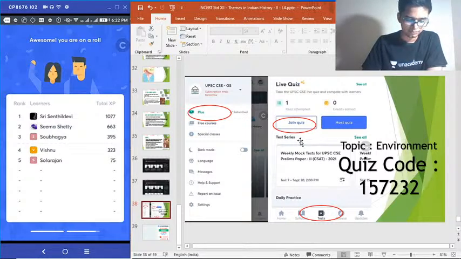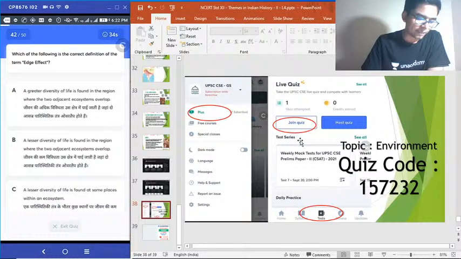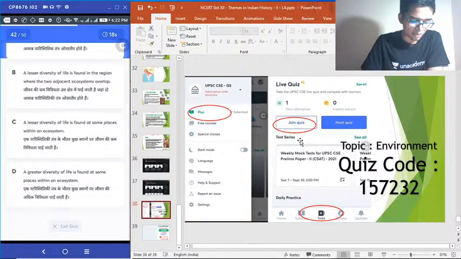42. Which of the following is the correct definition of the edge effect? A. A greater diversity of life is found in the region where the two adjacent ecosystems overlap. B. A lesser diversity of life is found in the region where the two adjacent ecosystems overlap. C. A lesser diversity of life is found at some places within an ecosystem.